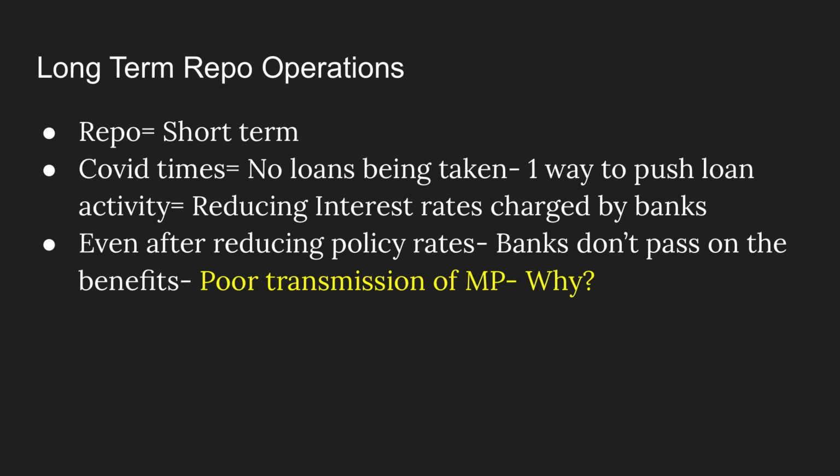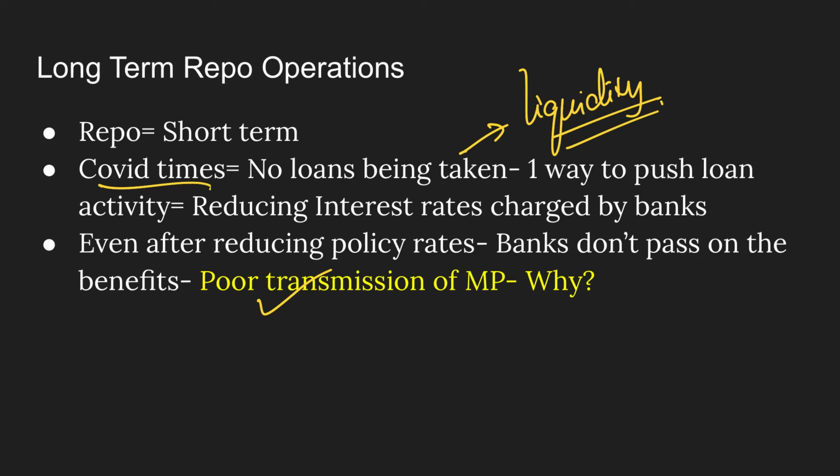Thus, we have understood the problem of poor transmission of monetary policy. But during COVID times, there was another problem. Money was stuck because businesses were not happening because of the lockdown. Now, just after the lockdown was lifted, or unlocking of our economy started, there was no way that liquidity was there in the system.